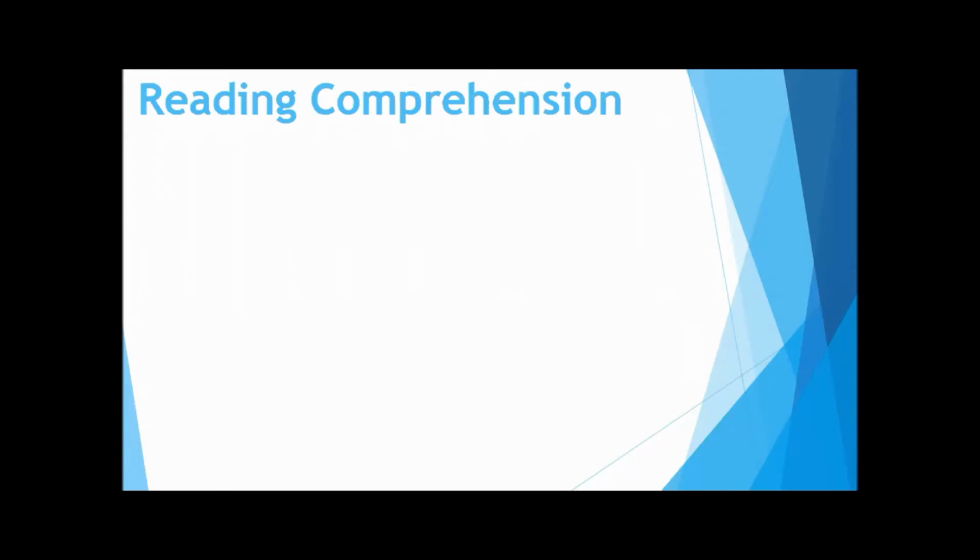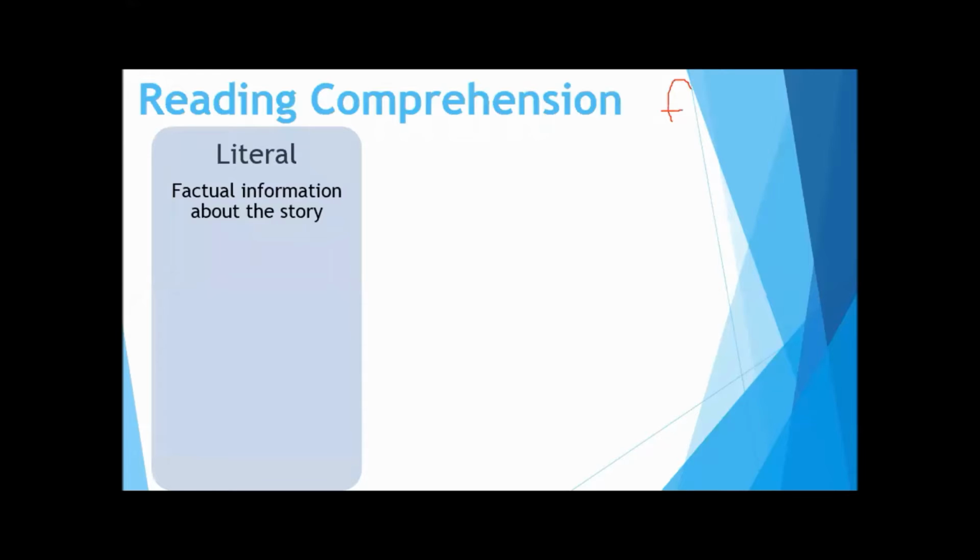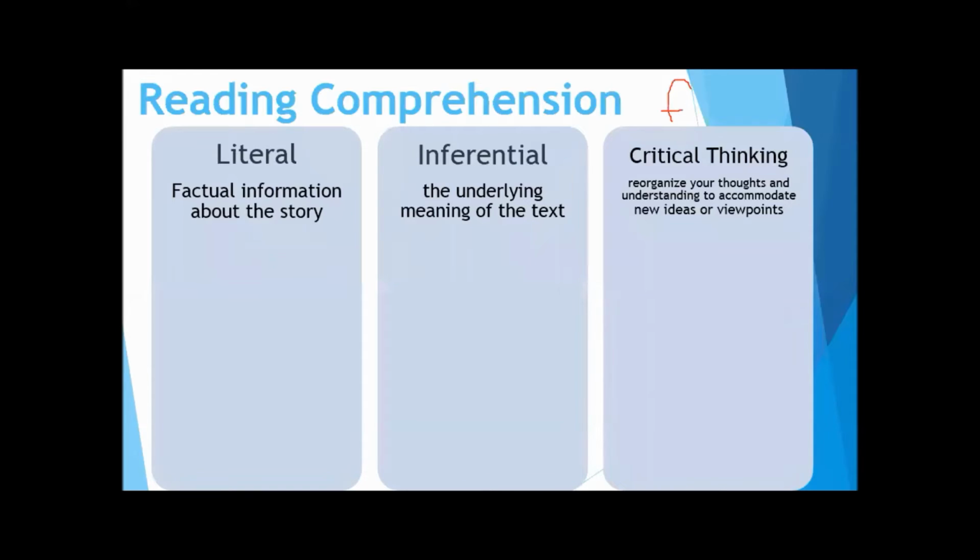Again, this is fictional text. So let me just write this if somebody's just jumping in. This is fiction, right? Let me get my pen. This is for fiction. All right, we have 3 levels of questioning and understanding. We have the literal, the inferential, and the critical thinking. So the literal are the factual information about the story. So just the facts, right?